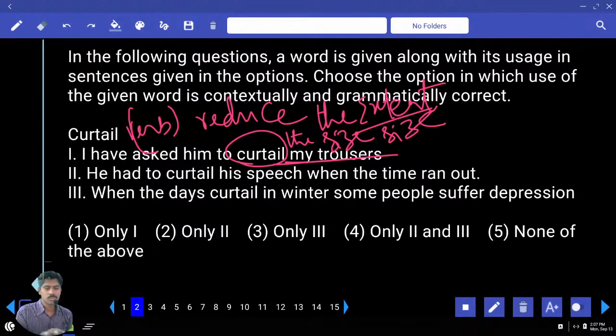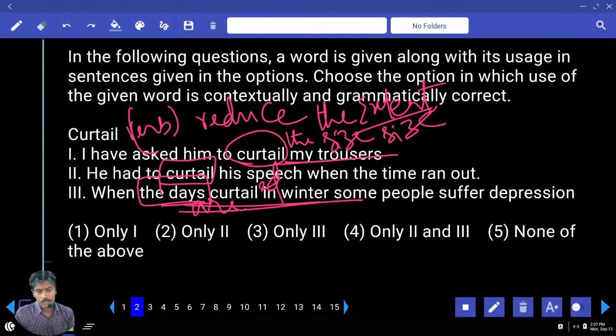He had to curtail his speech. Curtail means cut short his speech, maybe, because when the time ran out, he had to reduce the speech time. Third one, when the days curtail. When we talk about time, time passes. Days pass. When the days are curtailed in winter, some people suffer depression. So the answer is only the second option, grammatically and contextually. 2 is the right answer.